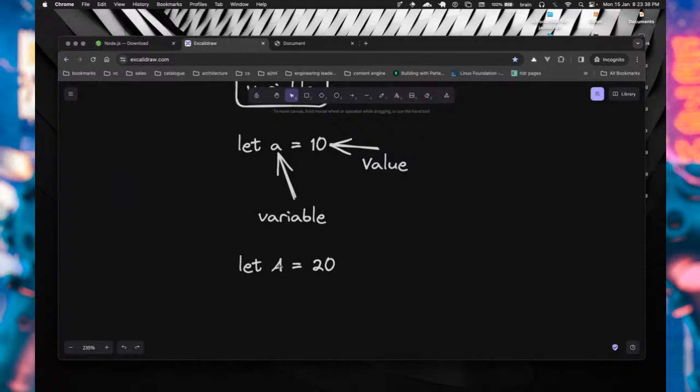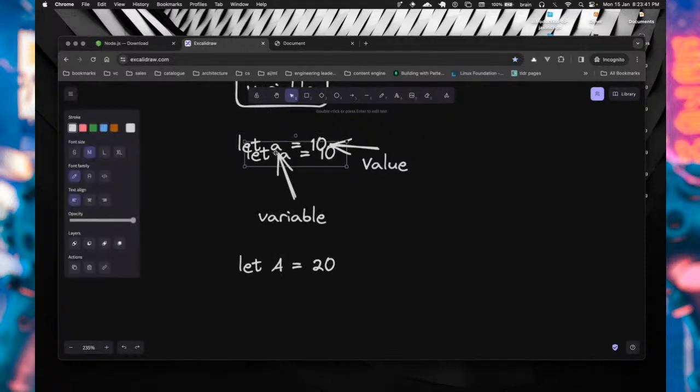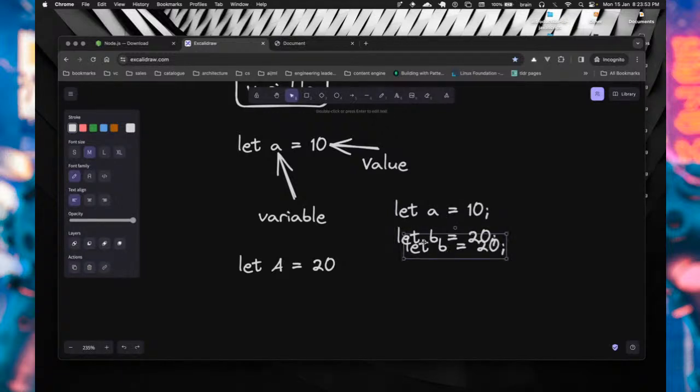All right. So back to the example you saw, I said let a equals 10. That was a single line there, and I also created a different variable called b, and I said let b equals 20. Then I created a third variable, which I call c, and I said c equals a plus b. So c is going to hold the sum of a, which is 10, and b, which is 20. Wherever you see a, we are referring to the value of 10, and wherever you see b, we are referring to the value of 20. So now when you see c, we are referring to the sum of a and b.